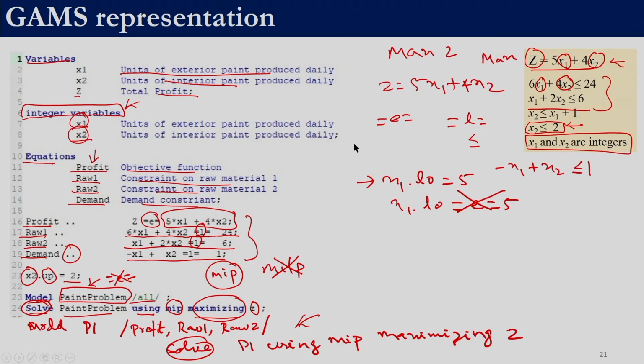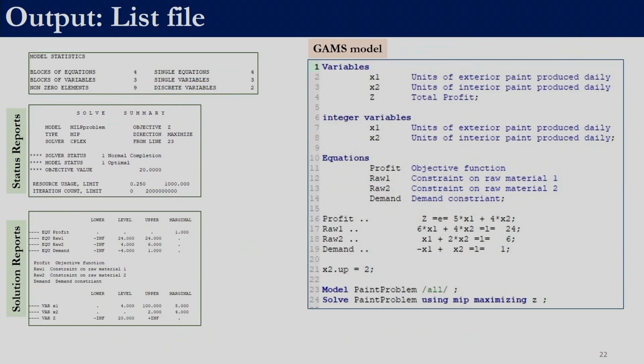So, this is the GAMS model file for this problem, and this is a section of the list file for this GAMS model. The status report shows normal completion and optimal. The resource that is used is less than the maximum. Over here we have 4 blocks of equation, and the number of single equations is also 4, because we do not have any set on which these equations are running over, and we have only 3 blocks of variable, and each of the variables is actually a single variable. Over here we have 2 discrete variables, x1 and x2.